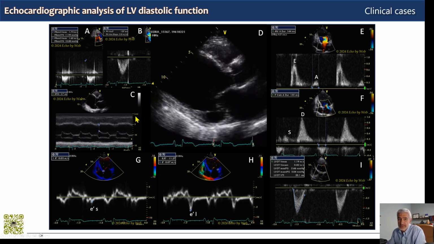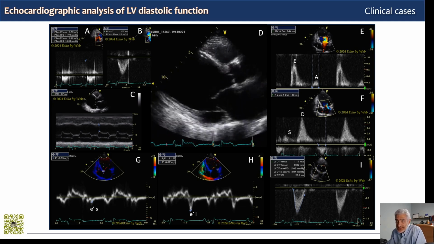Now, the classic M-mode examination still has a complementary role, especially in the initial qualitative evaluation in our daily practice. For example, in this patient here, at the M-mode analysis of the mitral valve, we have a pattern which is called B-bump.